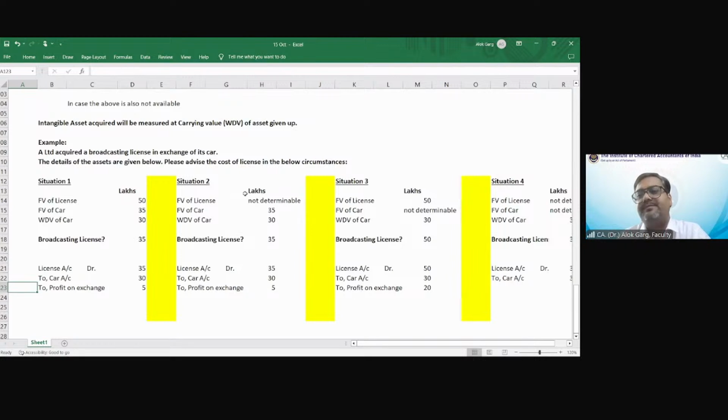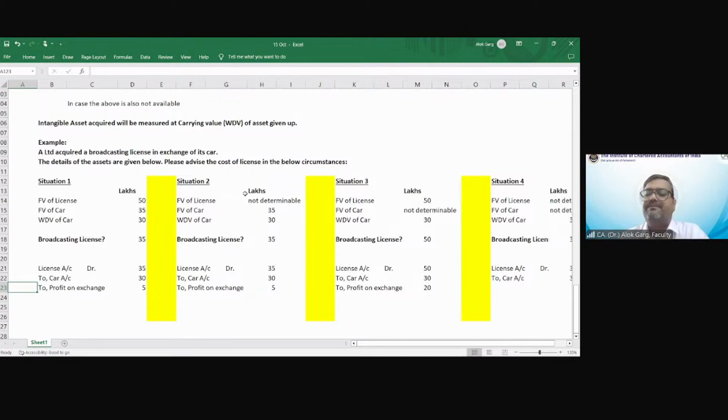Then we discussed if intangible asset is acquired in a business combination, the intangible asset is recognized at fair value. Whatever consideration you have paid, from the consideration you need to deduct the fair value of the net assets. Then you need to deduct the fair value of the potential intangible asset, right? Then whatever balance is there, it will go to goodwill.